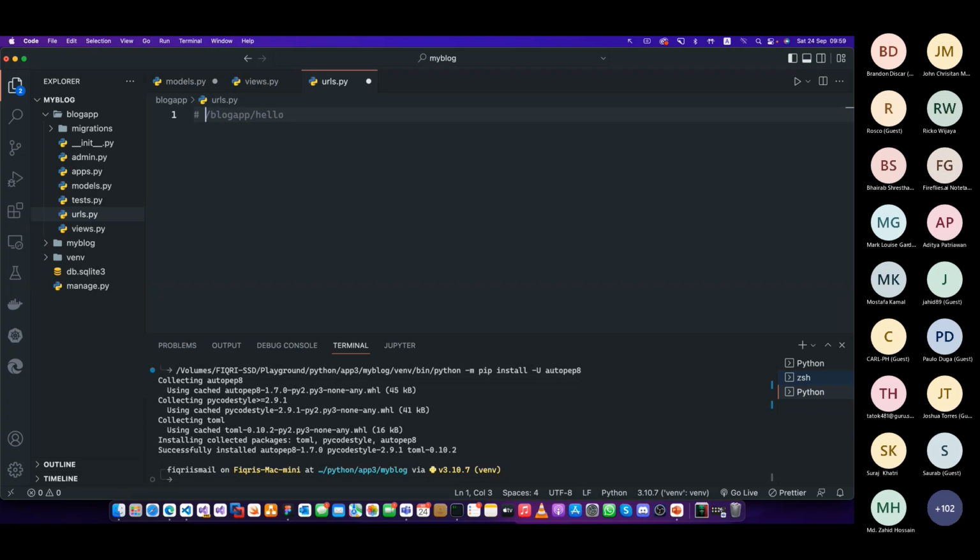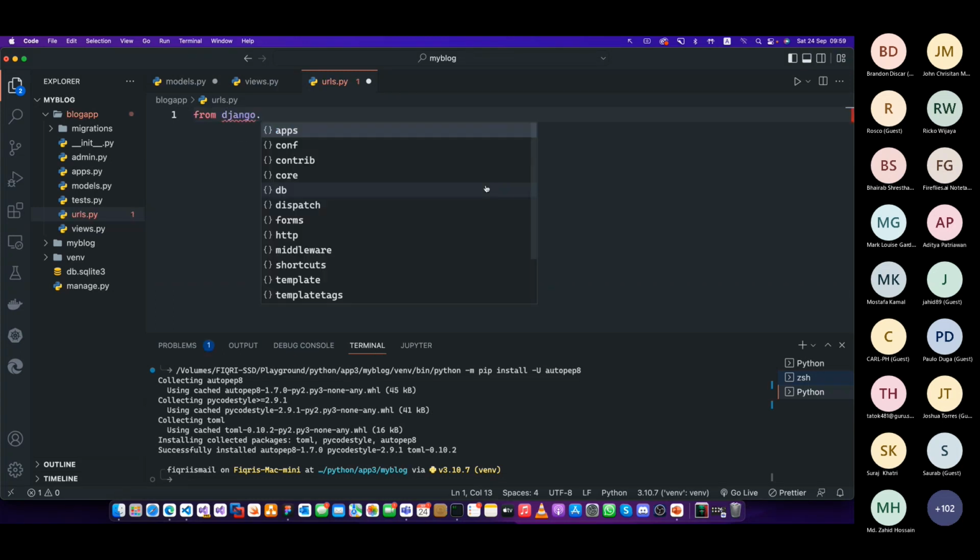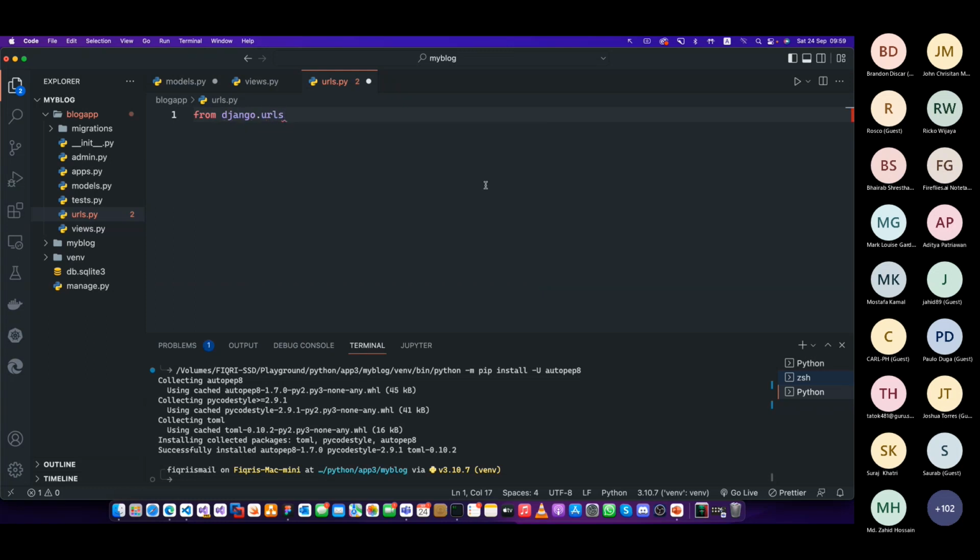Let's have a look at how to do that, right? So I'm going to import few libraries. This is how we're going to import from django.urls import path.